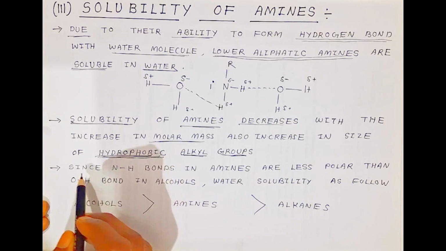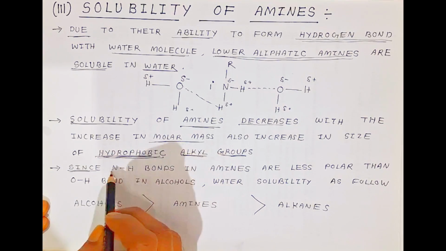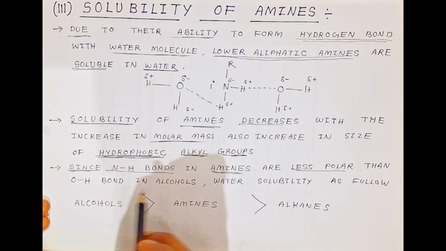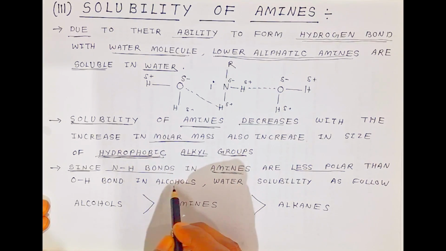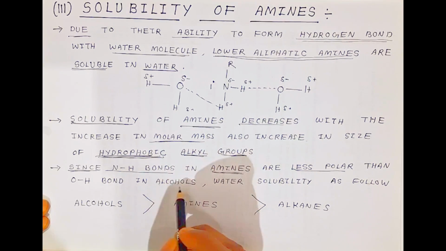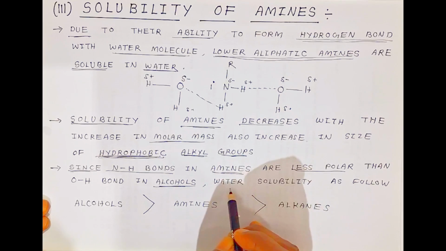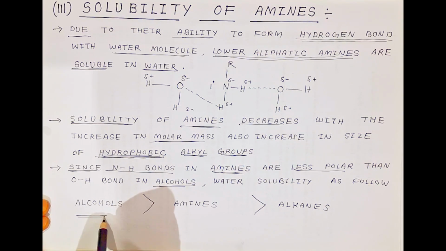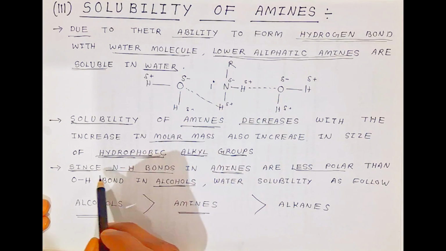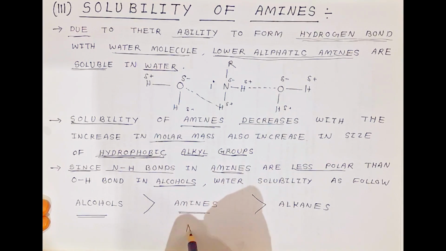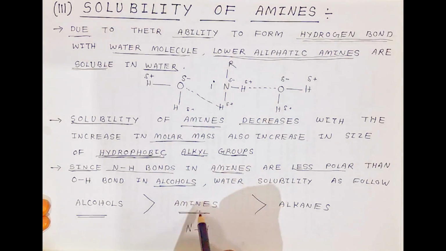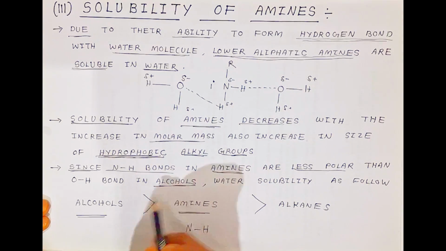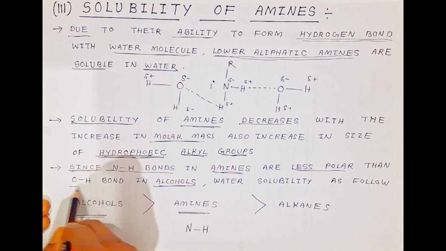Now, students, the nitrogen hydrogen bond in amines is less polar compared to other compounds. For example, we are comparing with other substances, say alcohols. This is the amine. The nitrogen hydrogen bond present in amines is less polar as compared to the oxygen hydrogen bond.